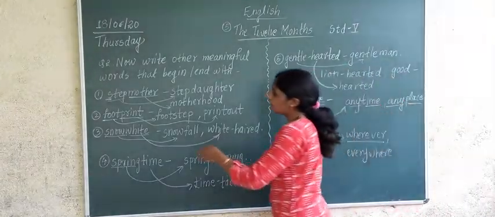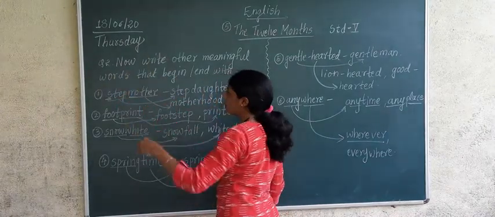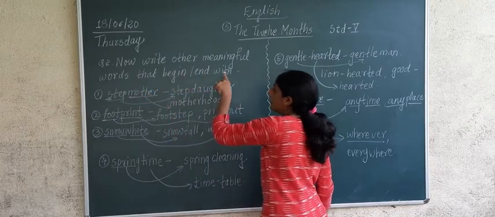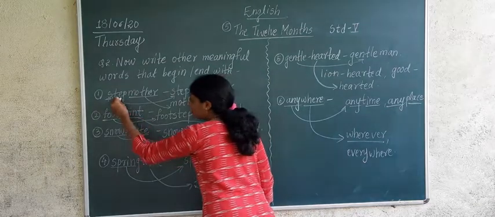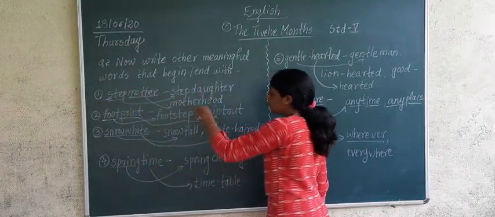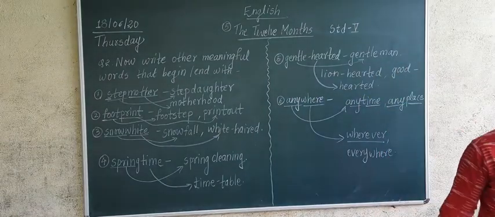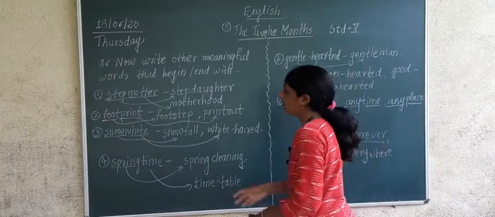Now here you have to write down the same question and continue with it. Write other meaningful words that begin or end with the first word and the second word, and write down these examples. I think you can see those examples properly in the video, yes or no? You have to make two columns.